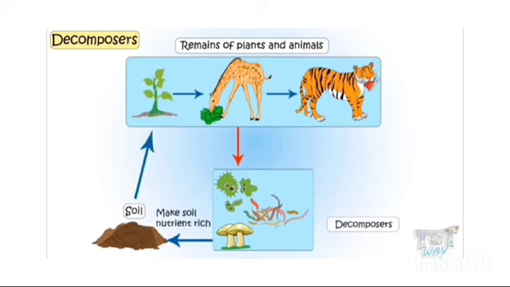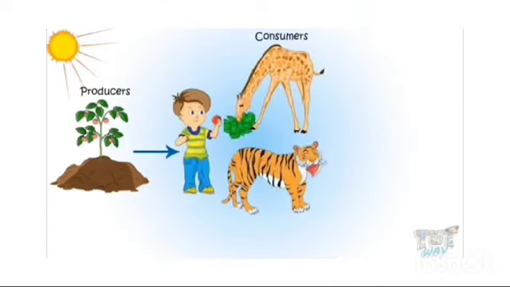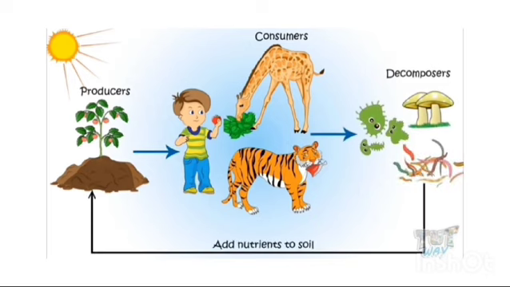So the conclusion of this whole cycle is that only plants produce their own food with the help of sunlight, so they are called producers. Then these producers are eaten by consumers, and then these consumers are eaten by decomposers. Then the decomposers add nutrients to the soil to enrich the plants again. So the conversion of energy from producers to consumers, consumers to decomposers is called the food chain.